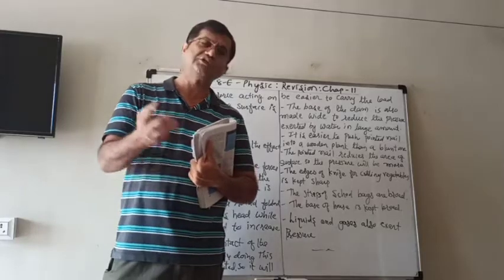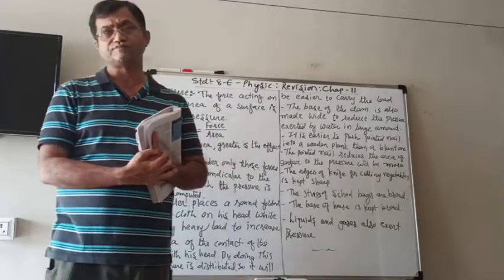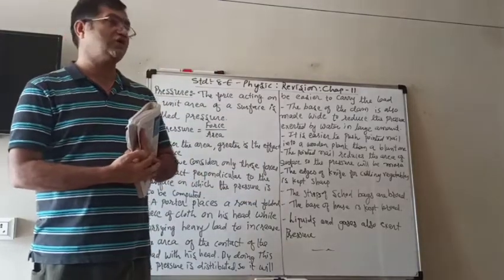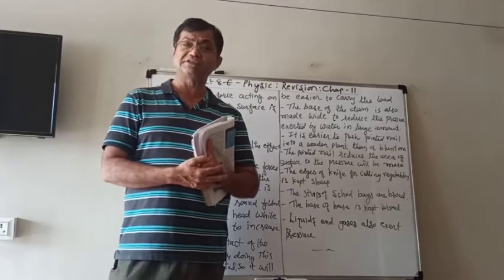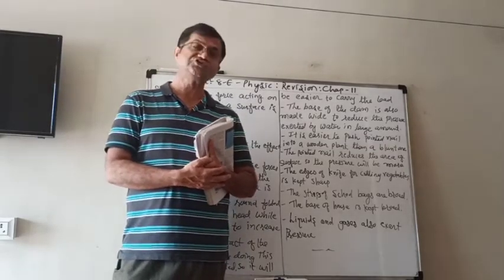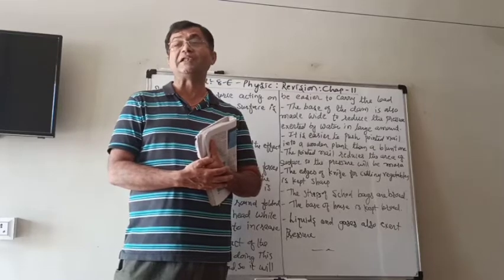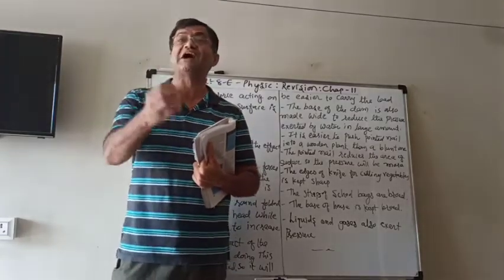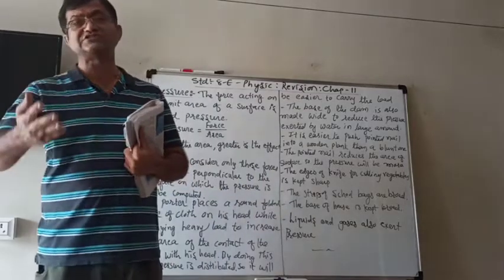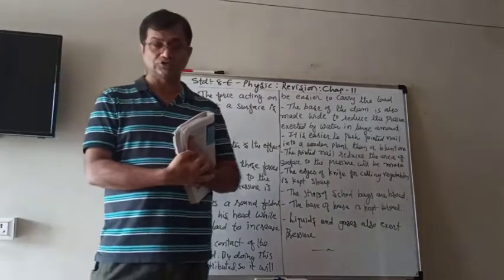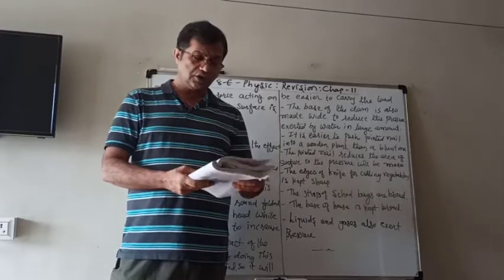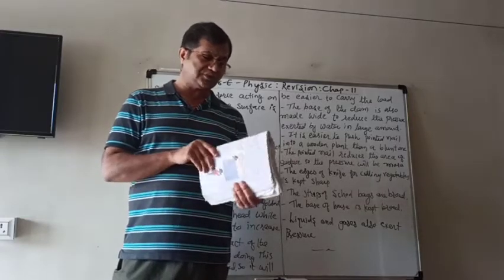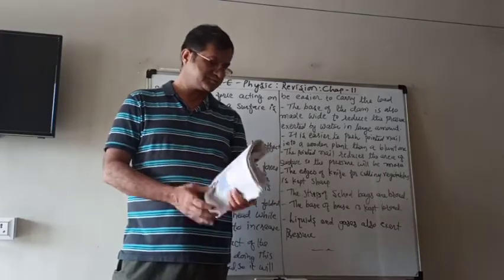Then the other non-contact forces are the gravitational force, and also the electrostatic force, means the force exerted by a charged body on an uncharged or a charged body also. So that was all about the forces.